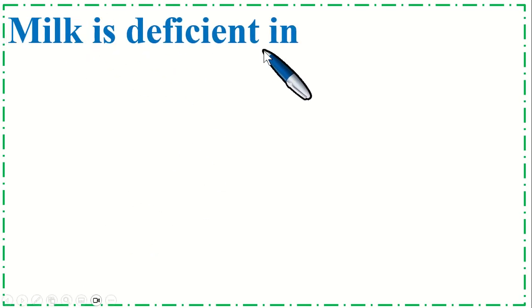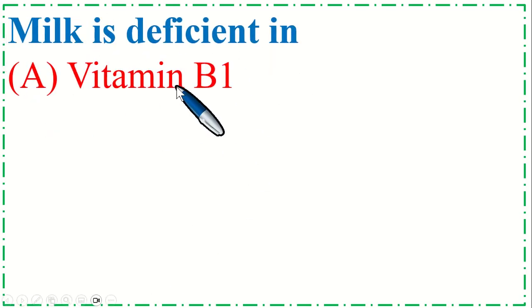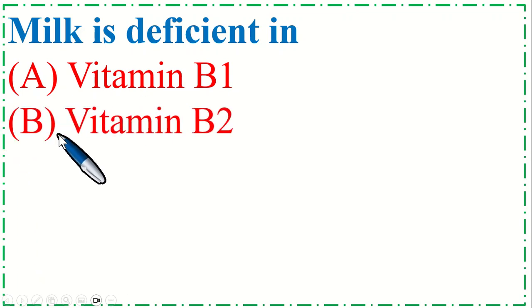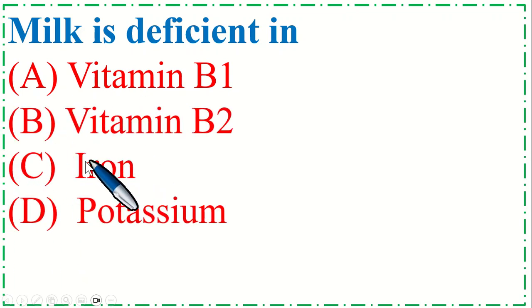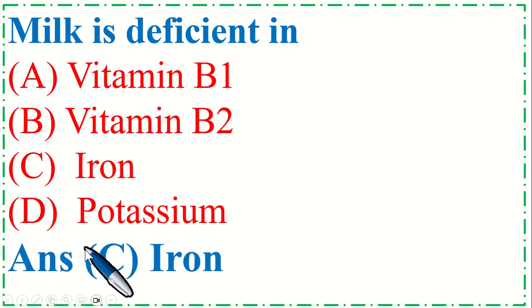Milk is deficient in option A, vitamin B1. Option B, vitamin B2. Option C, iron. And option D, potassium. So the correct option is C, iron.